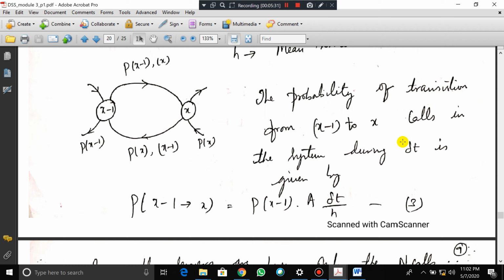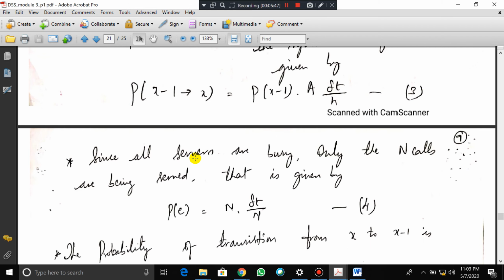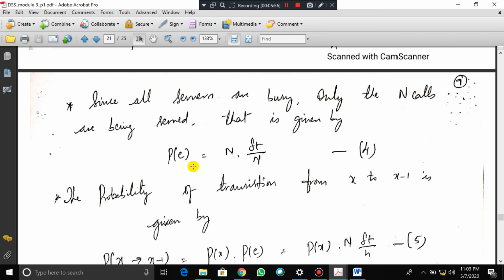So delta T is the time duration during which the transition takes place from x minus 1 to x. So P of x minus 1 to x is P of x minus 1 into A into delta T by H, which is called equation number 3. Since all servers are busy, as I told already, only n calls are being served, that is given by P of E is equal to n into delta T by H.